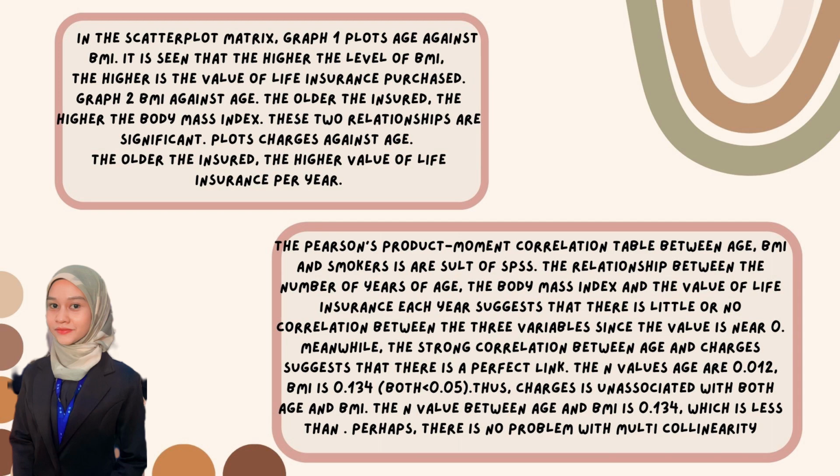The second is the Pearson product moment correlation table between age, BMI, and smokers as output of SPSS.